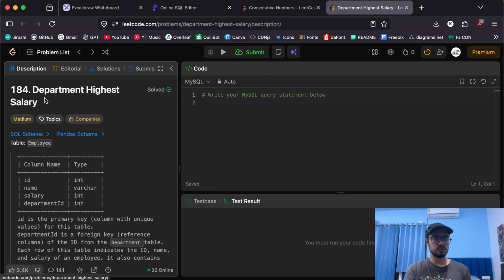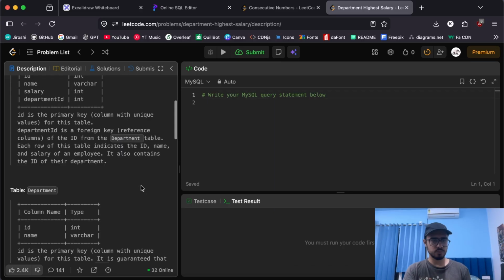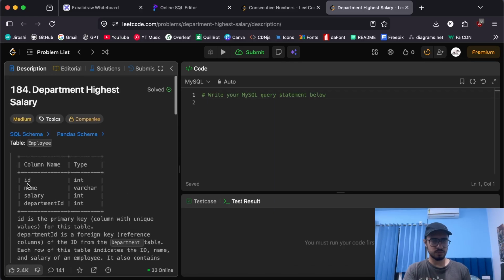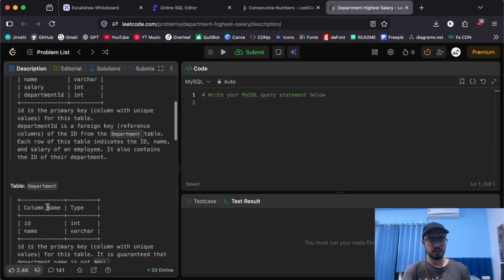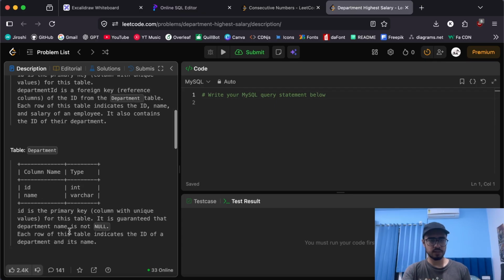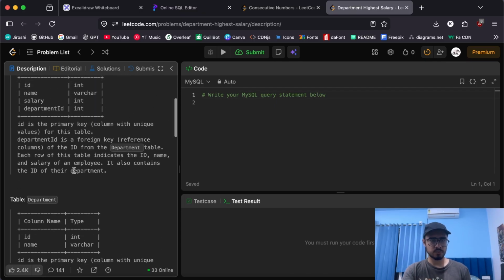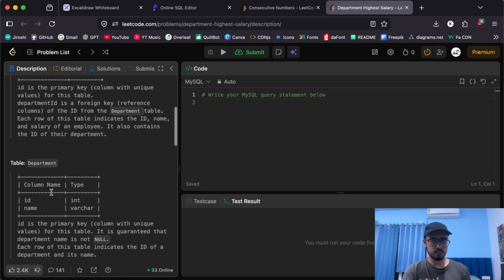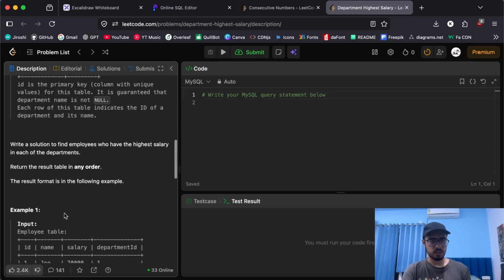So the next problem is called department highest salary. Here we have 2 tables. One is employee with the columns ID, name, salary, and department ID, and then there is department with ID and name. And this department ID is supposed to be a foreign key to the ID of the department table. Now we have to write a solution to find employees who have the highest salary in each of the departments.